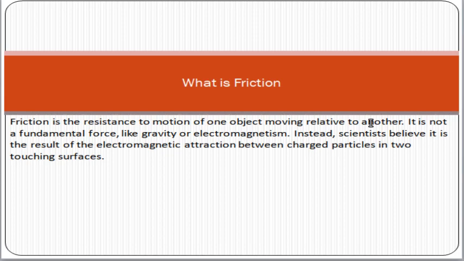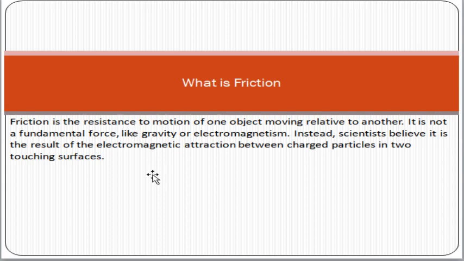So try to understand from here that one force is going in the right direction and one force is going in the left direction, just as an example. The two forces are opposite to each other and they are creating the friction. So again learn this definition: friction is the resistance to motion of one object moving relative to another.